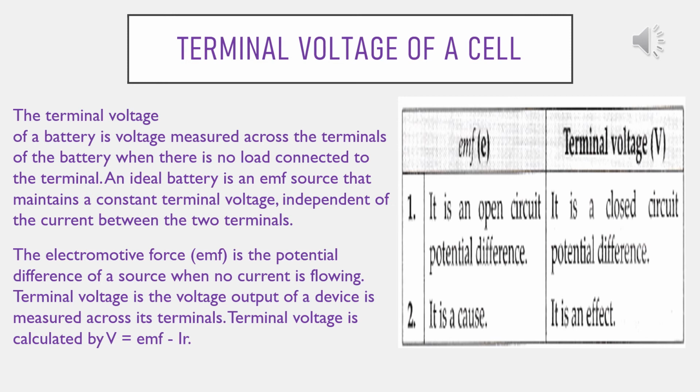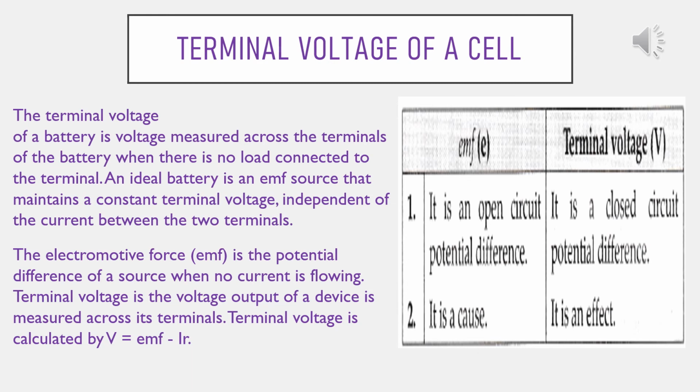The electromotive force or EMF is the potential difference of a source when no current is flowing. Terminal voltage is the voltage output of a device measured across its terminals. So terminal voltage is calculated by capital V equals EMF minus I into r.